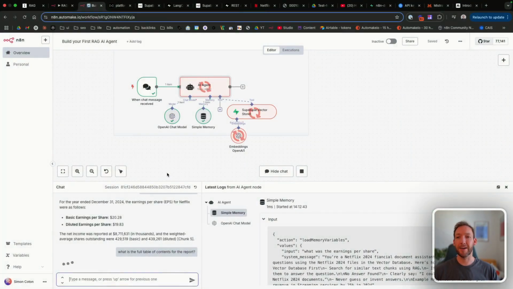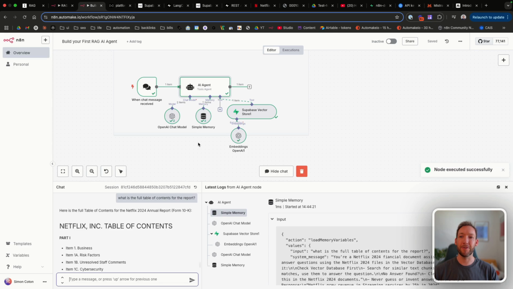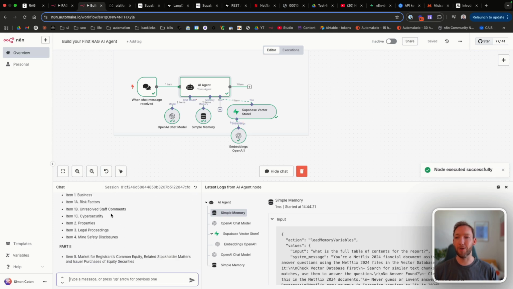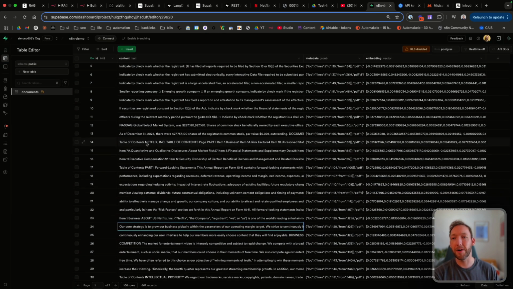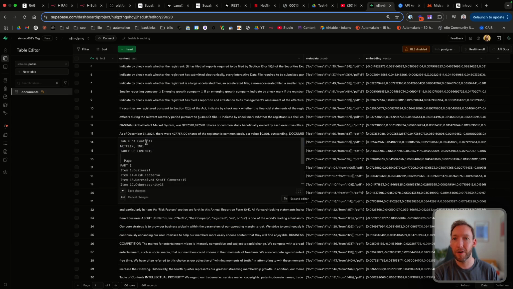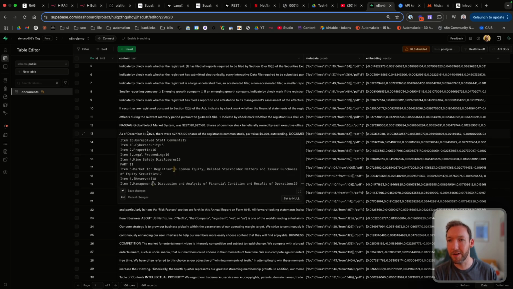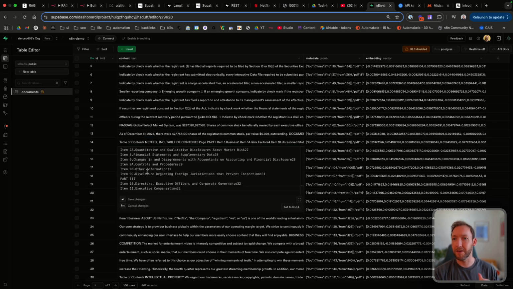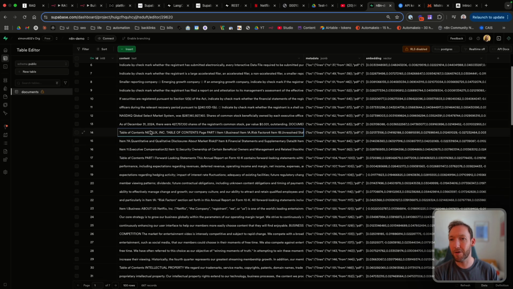So I'm just going to ask it again, what is the full table of contents for the report, so that we can come back and revisit this limitation that we found before, again returning part 1 and part 2, and we'll see exactly why that limitation exists. If we actually go into the Supabase database itself, you can see that table of contents is clearly present in chunk 14. But when we move on from chunk 14, we've got no reference that this is actually part of a table of contents. Again, chunk 16, no reference, etc.